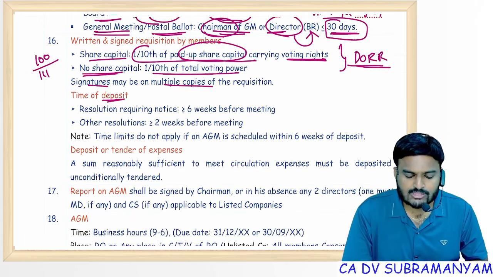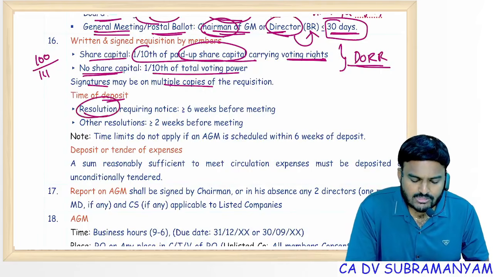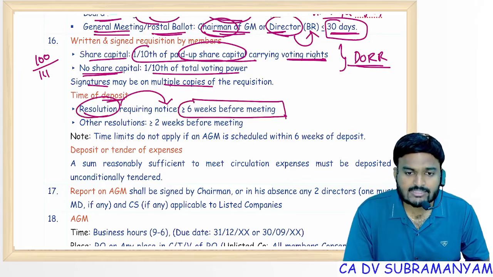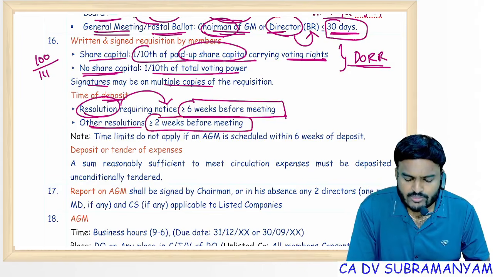Time of deposit. Sir, when to deposit this requisition? Circulation of members' resolution: if you want the resolution to be passed at the meeting, you have to deposit it with the company at least 6 weeks before the meeting. No sir, just a statement, sir, at least 2 weeks before the meeting.